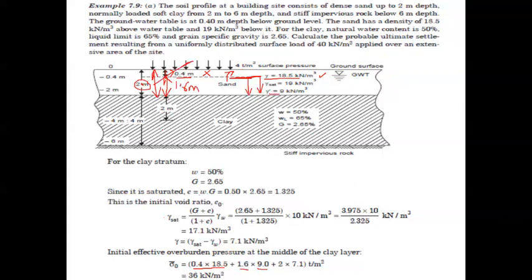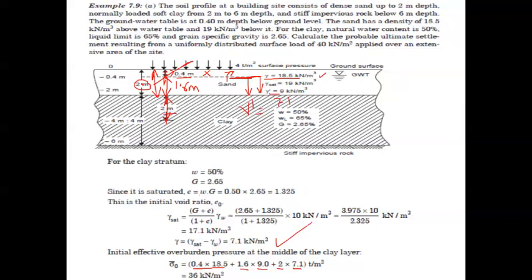Similarly, for the remaining portion up to midway, the mid layer, we continue our calculation. So it is 2 meter, which is written over here, into 7.1. So 7.1 is the gamma dash value which was calculated here, 7.1 kilonewton per meter cube.